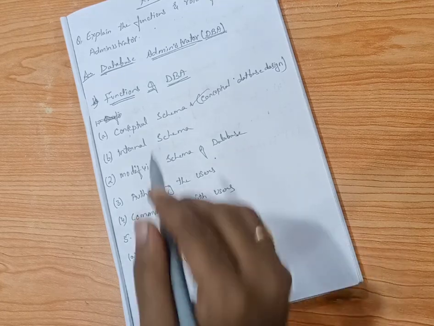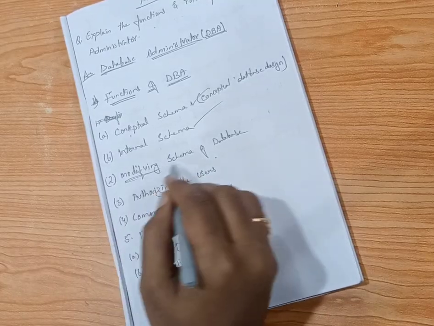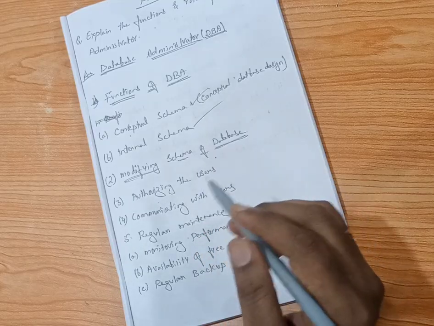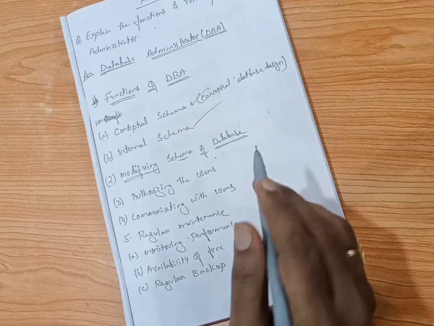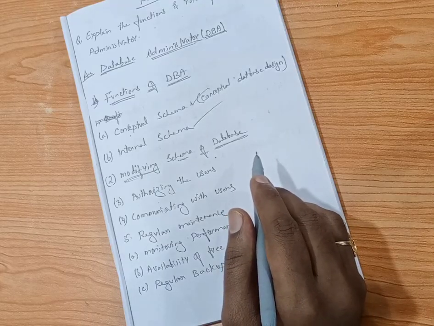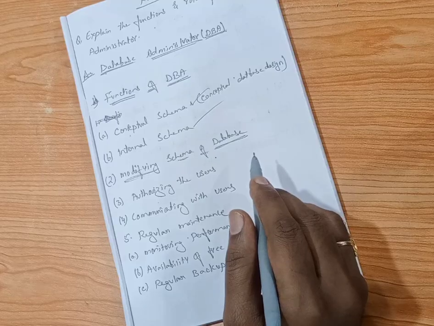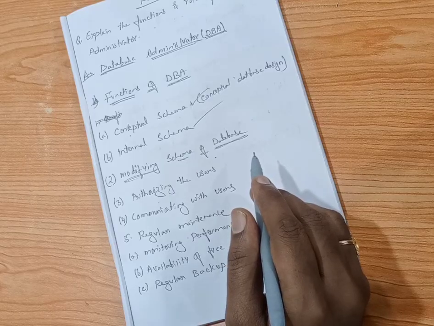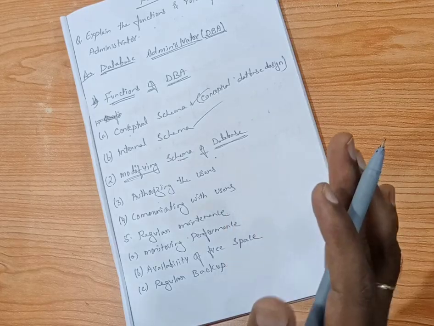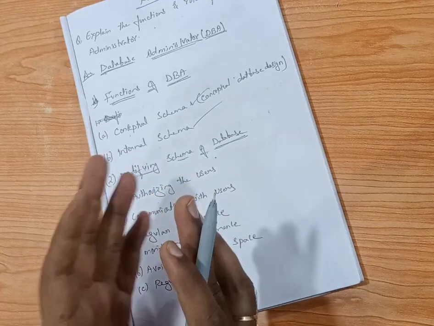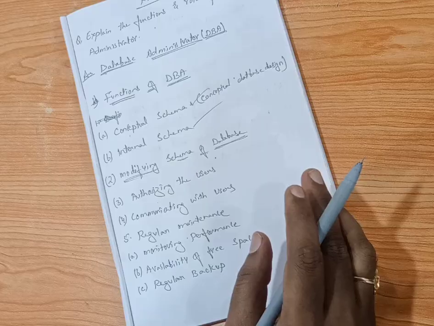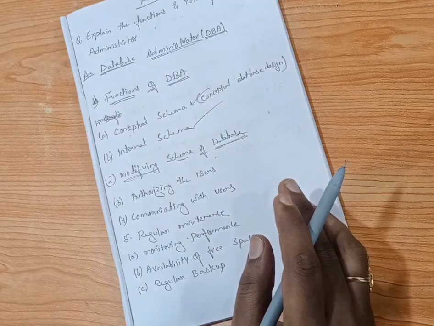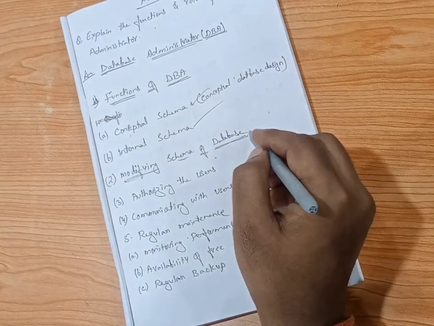And the next most important point is modifying the schema of the DBA database. So, how are we going to modify the database? Nowadays we are going to modify all the technical items and all. So, DBA maintains the modifications also. DBA assigns the level of authority to access the information strongly. The system structure is the responsibility of DBA, to control the flow of data. They are going to maintain the flow of data and control the data, and this data must be regulated against unauthorized use. Means without authorization you cannot use the data. So, it also comes under modification of the schema database.